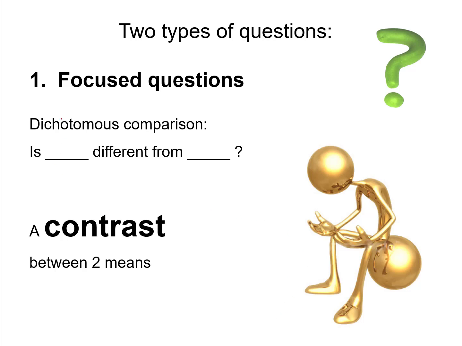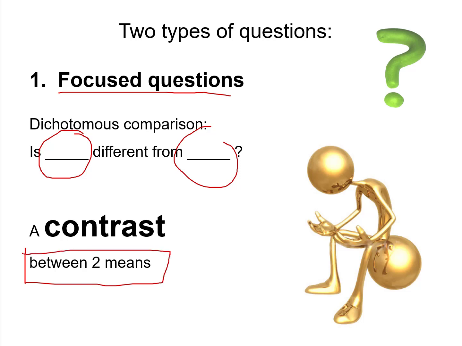So if I have two groups and I want to say, is the mean on an outcome variable for group A different from group B, that would be addressing a focused question. And if I'm going to make a comparison between those two groups to see if there's a difference in their means, if I'm looking at an outcome like happiness, to see if the two groups have different levels of happiness, or if I'm looking at an outcome like statectomy sadness, and I want to see if there's a difference between my two groups in levels of statectomy sadness, or if I'm looking for treatments for allergies, and I want to see if there's a difference between my two groups in levels of allergy symptoms.